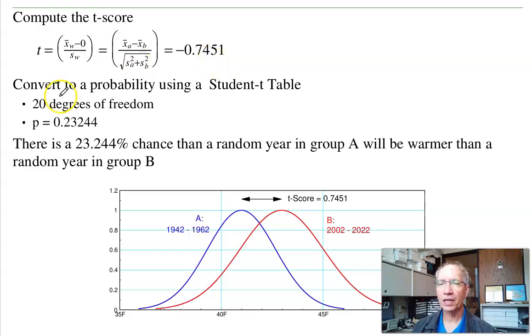Got a stat track. I've got 20 degrees of freedom, roughly the smaller of the two. A t-score of 0.74 means the probability is 23%. So there's a 23% chance that a year in the first 20 years will be warmer than one in the last 20 years. And there's quite a bit of overlap. I could have a warm A and a cold B. 23% chance A will be warmer than B. It's not 0.